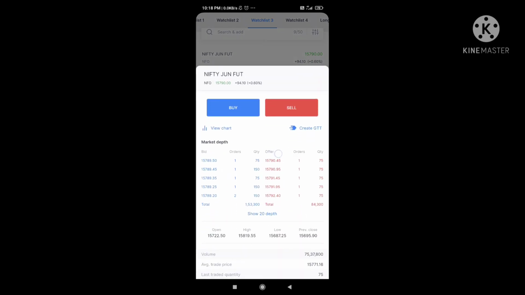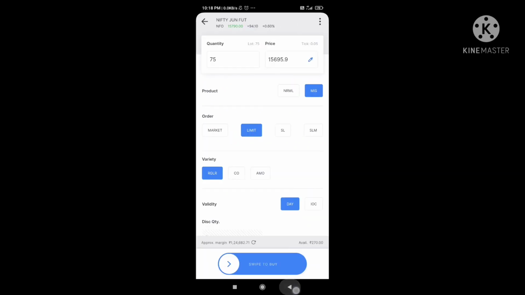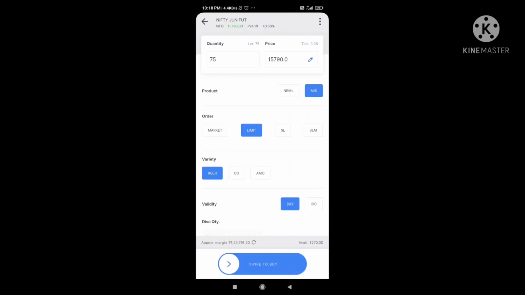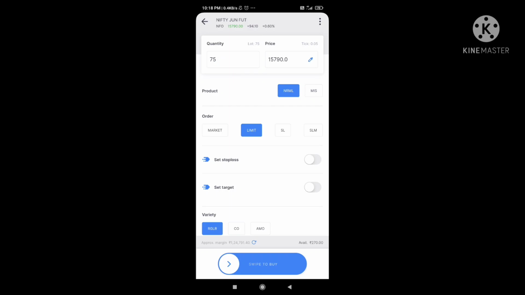You can try to buy and see how many shares are held in this position. You can click on that buy position. You can see what the lot size is. See, the June future lot size quantity is showing 75 shares in a single lot. Normal position, you can select as normal.